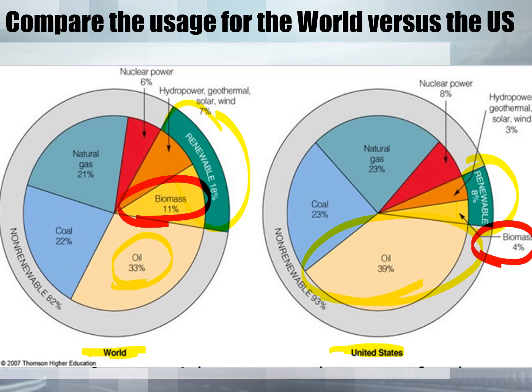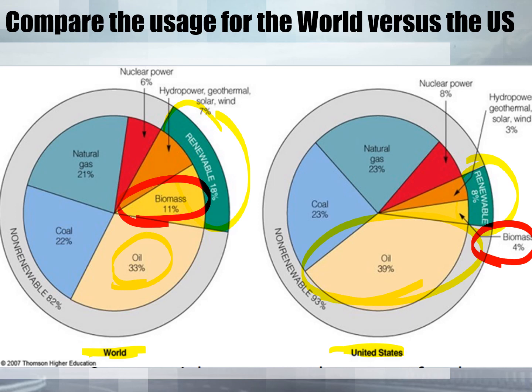And why do you think there's that big difference between the biomass used around the world, which remember is plants and trees and things like that, that's their source of energy, versus us using it only 4% of the time? The reason that I feel it would be is that a lot of the countries other than the United States are not as developed, and their main source of energy is biomass, which is either they're using trees, they're burning their fields, or they're using human and animal waste to make their source of energy and burn that.